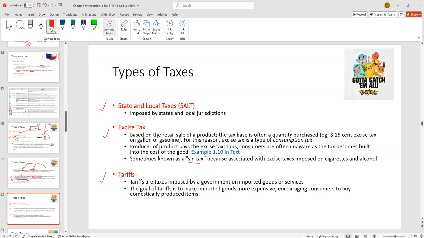Tariffs, right? A big thing with Trump are the tariffs. Those are taxes imposed on imported goods or services. So theoretically with tariffs, we don't want to import too much stuff from other countries because it will kind of impact our own manufacturing capacity. We want to make stuff in our own country, and by having tariffs, we encourage that outcome.